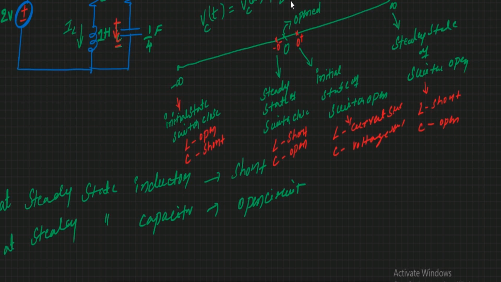That same amount of energy will appear as a current source and as a voltage source at t equal to 0 plus. So at t equal to 0, the switch is opened. What happens from 0 to infinity? This inductor and capacitor try to discharge through some load.